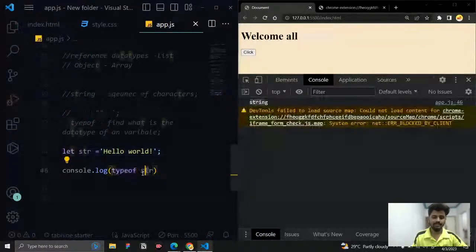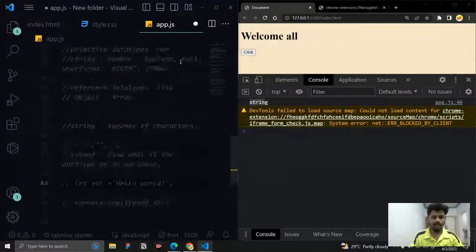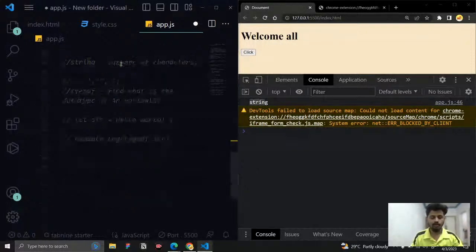So that is why we are doing that. We just say typeof, and it tells us the variable type. It is going to tell the string data type. That's what it is. Let me discuss two more things, and we will see null and undefined, BigInt and symbol in the upcoming classes. Let us go for numbers.